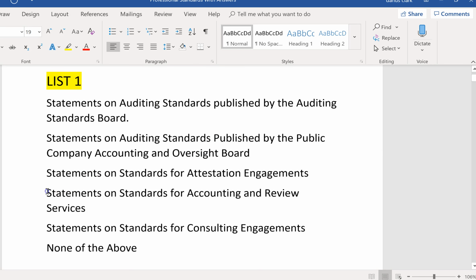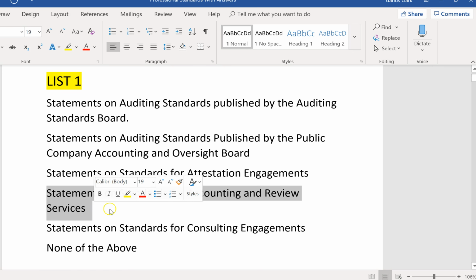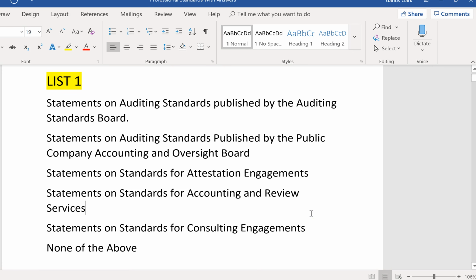So if it's a compilation or a review on a non-public company that doesn't get audited, then we're down here in the SSARS, statements on standards for accounting and review services. And also included here would be a preparation engagement, that relatively new engagement where no report is even required. That would be SSARS as well. Then you have statements on standards for consulting engagements, and those would be for consulting engagements. You might have to identify an engagement as a consulting gig and then choose statements on standards for consulting engagements rather than any of these other standards.